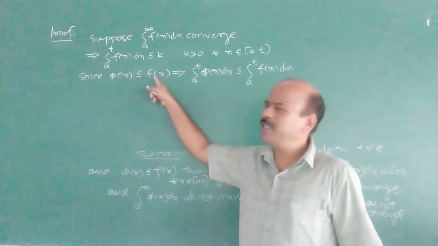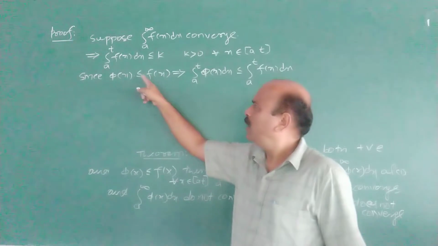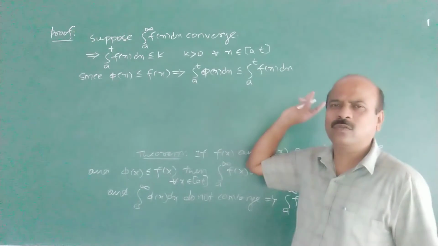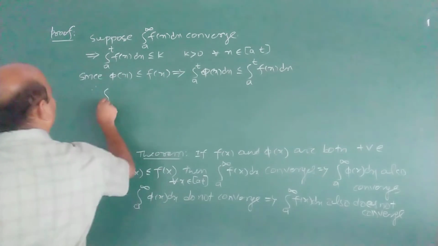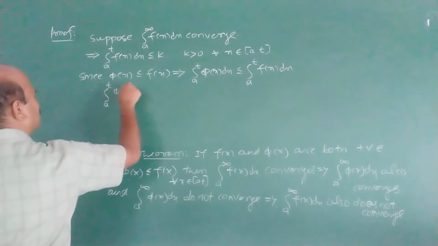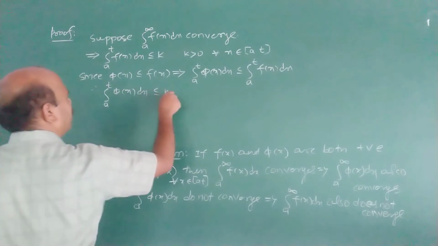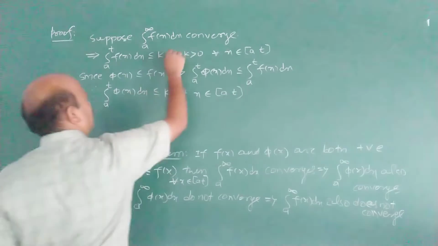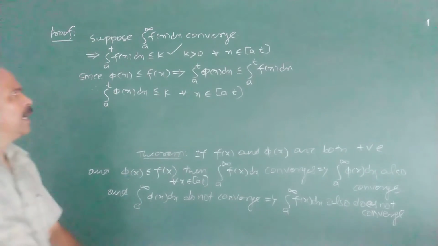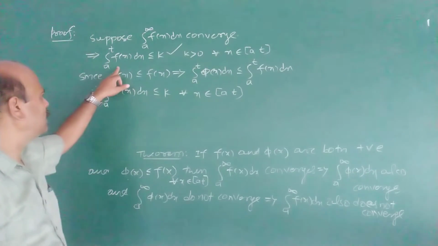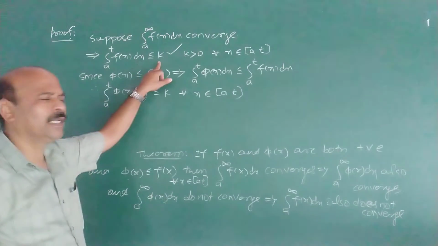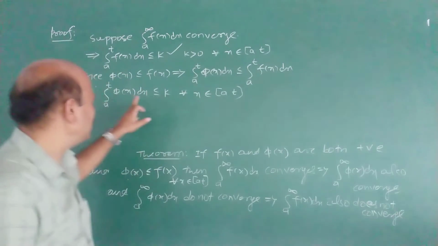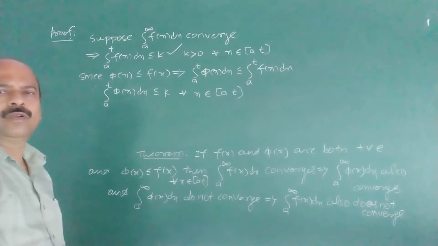The condition is that both are positive, and φ(x) less than or equal to f(x) implies the integral from a to t of φ(x) dx is less than or equal to the integral from a to t of f(x) dx. Therefore, the integral from a to t of φ(x) dx is less than or equal to k for all t. From this, the convergence of f(x) from a to infinity implies the integral from a to t of f(x) dx is less than or equal to k, so the integral from a to t of φ(x) dx is less than or equal to k.